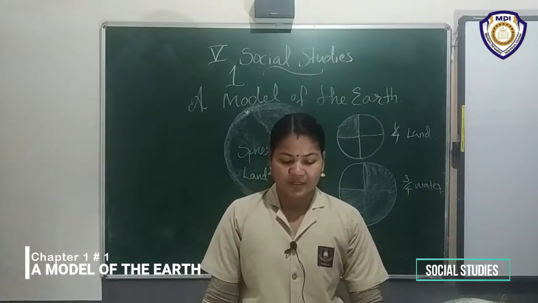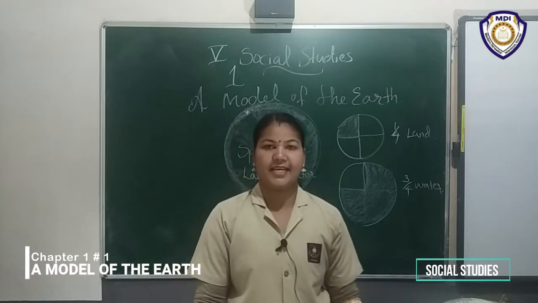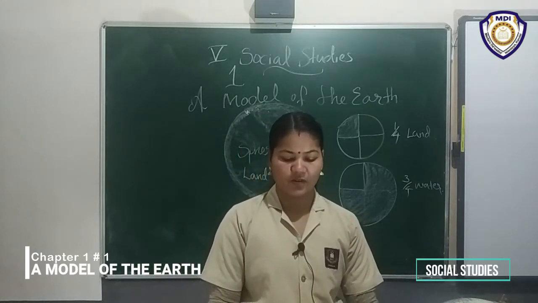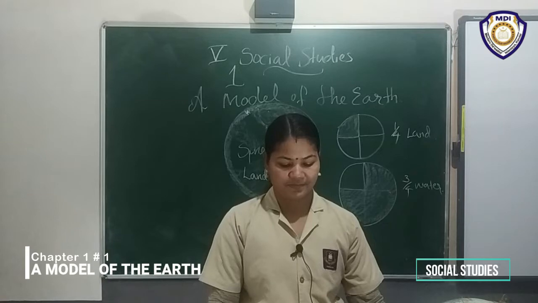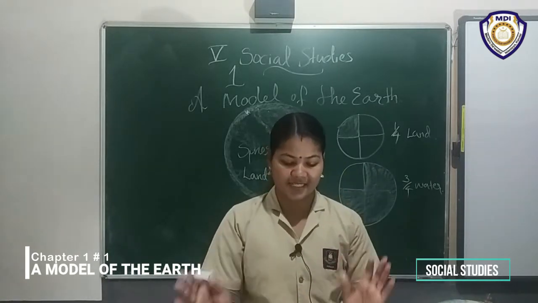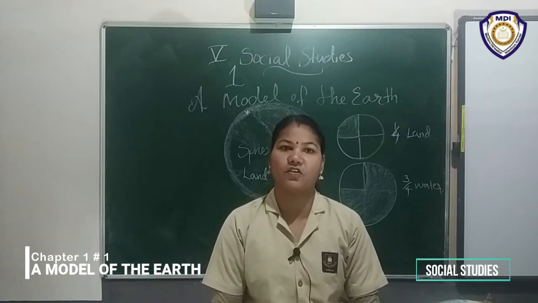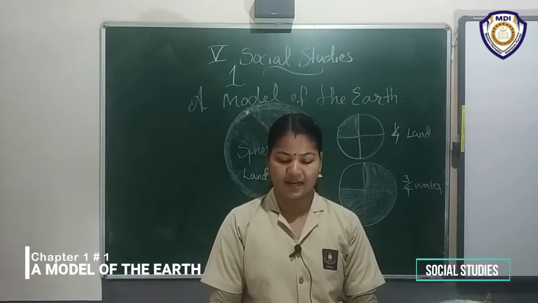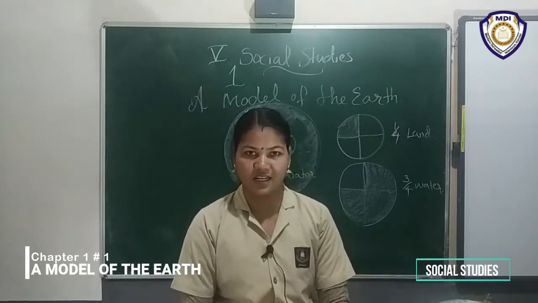Yes, a globe is a spherical or a round model of the earth. Then it shows the shape, size and location of all land areas and water bodies on the earth.